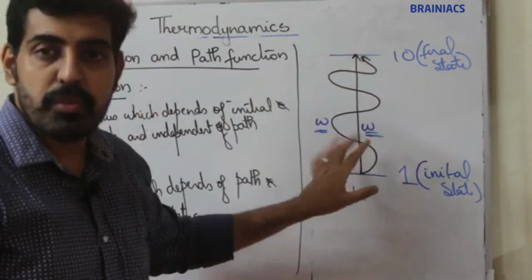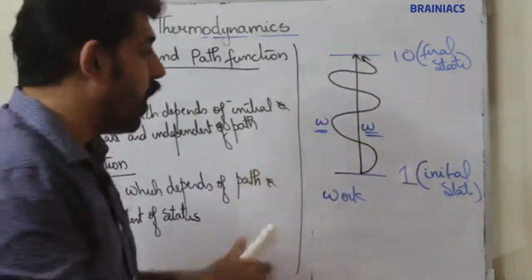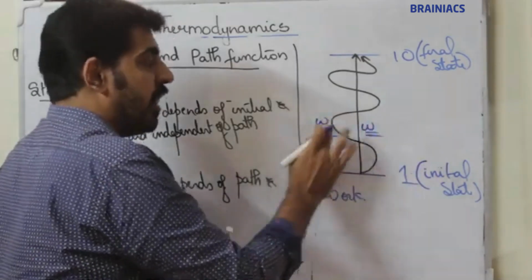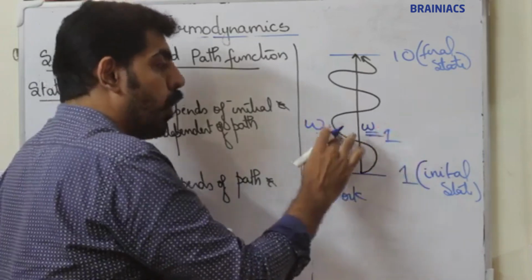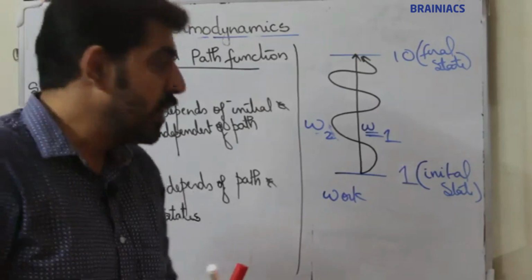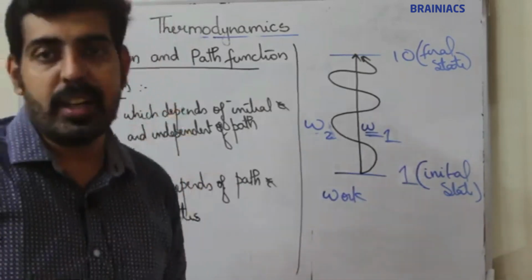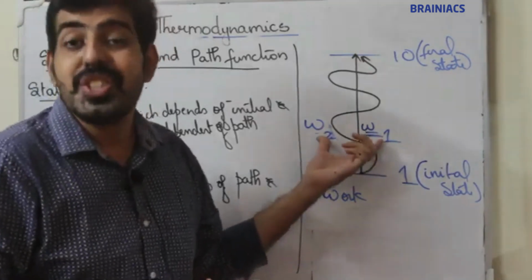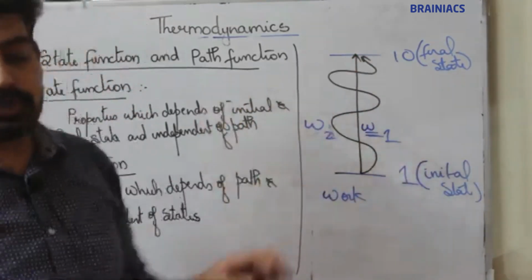When he is moving in the lift, let the work be W1. When he is taking stairs, let the work be W2. Both the works are not the same because when he moves by taking stairs, he has to do extra work. So, work is a function which changes with path.